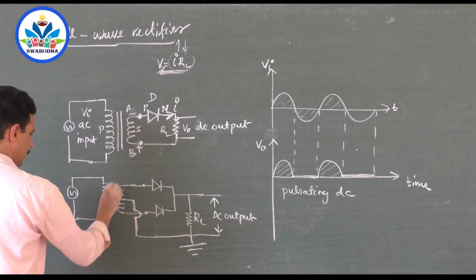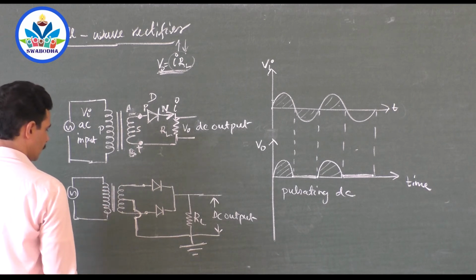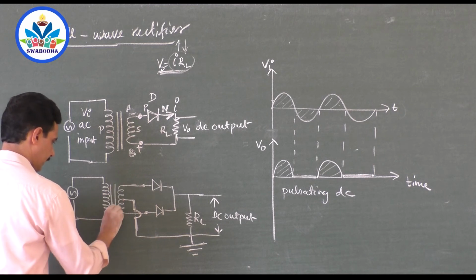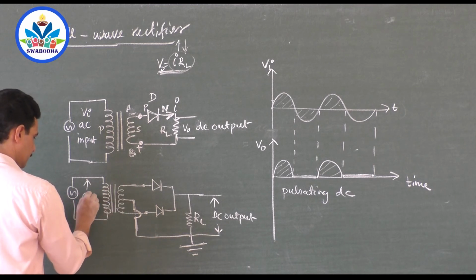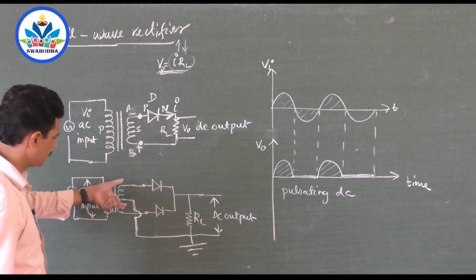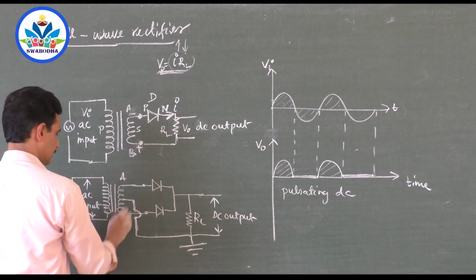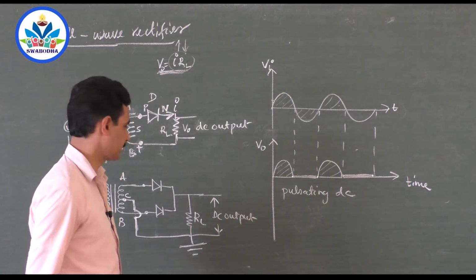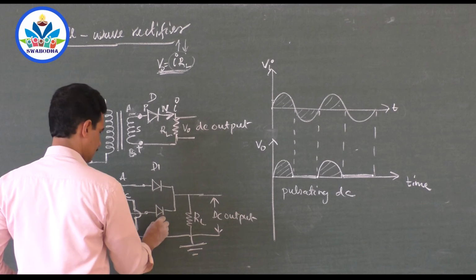Here you have 2 iron rods, and that is the core of the transformer. This is a symbol, right? This is AC input. Okay. Here also AC input, and this is A, this is B, this is C, the center tap. Center tap means take a connection from the center of the coil. This is diode D1, diode D2.